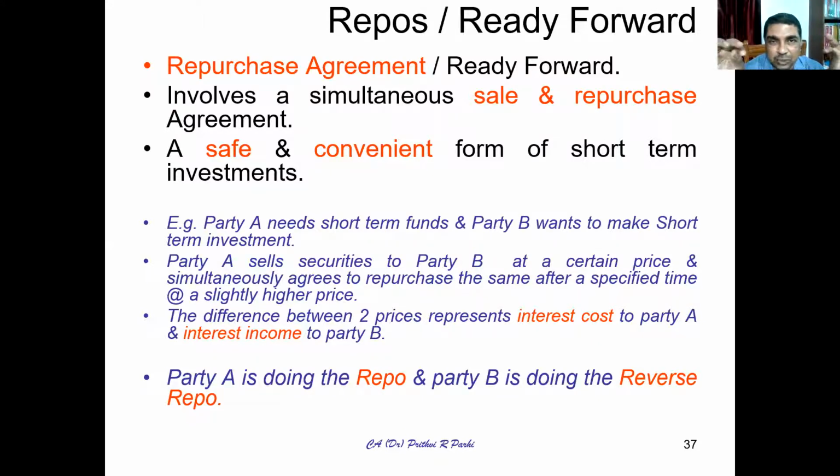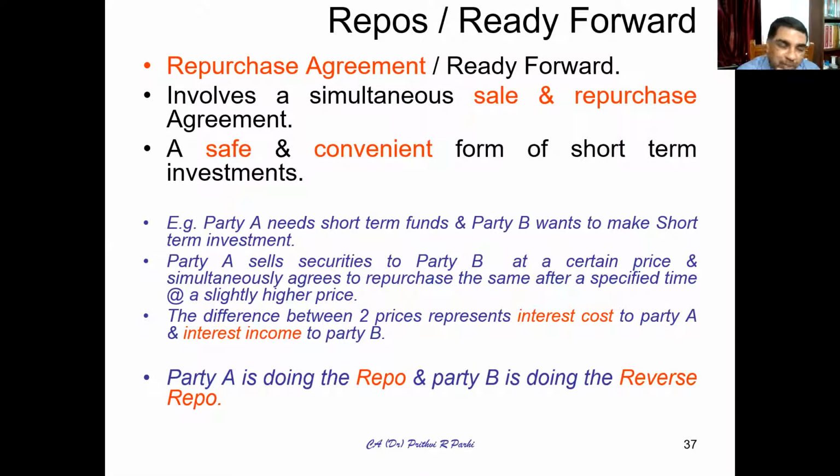Now, friends, one more kind of money market instrument is called repos, or ready forward. Here I am not referring to the repo rate which I was showing you at the RBI website. That is the rate; repo rate is different from the repo we are talking about here as a money market instrument. What are repos? Repo stands for repurchase agreements. They are also called ready forward.